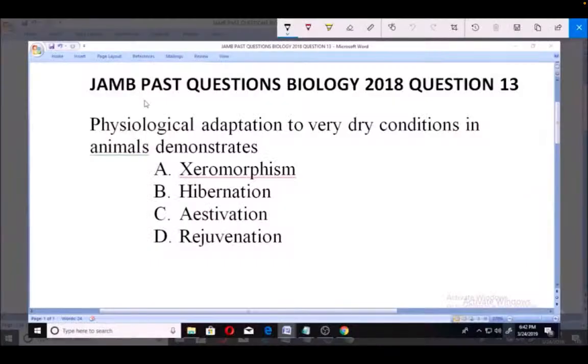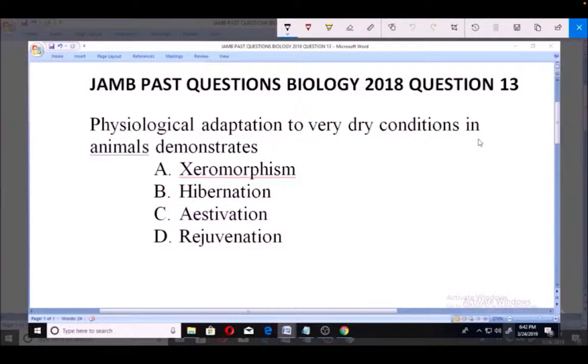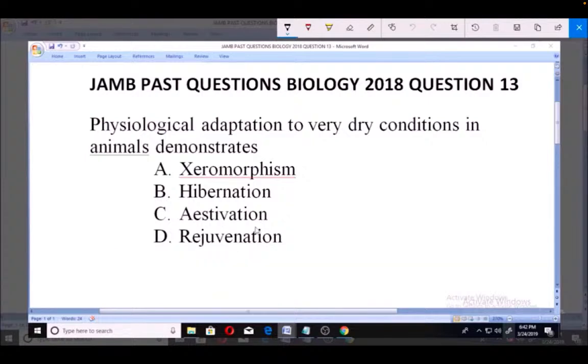Let's look at this JAMB past question, Biology 2018, question number 13. Physiological adaptation to very dry conditions in animals demonstrates A. Xeromorphism, B. Hibernation, C. Estivation, D. Rejuvenation.